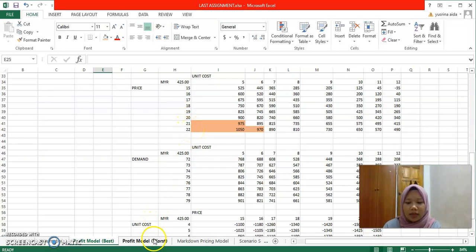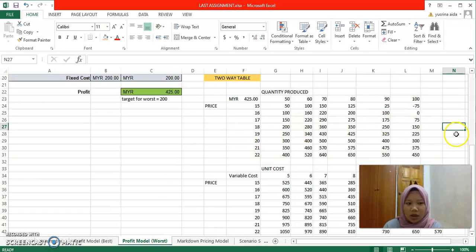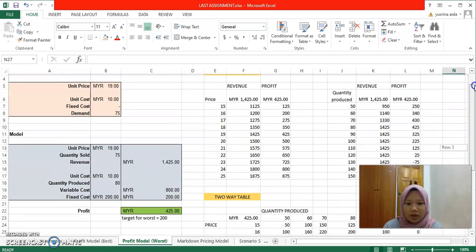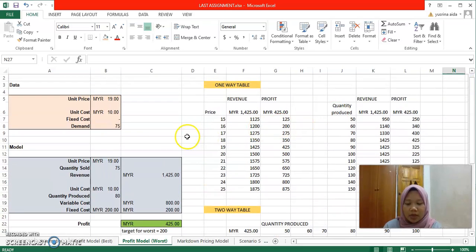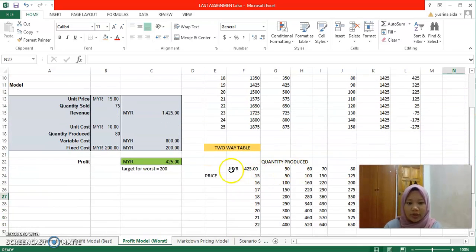So next I will present about the profit model at worst scenario. For worst scenario, I use the table from before, with a profit of 425 ringgit. But my target for worst scenario is 200 ringgit.